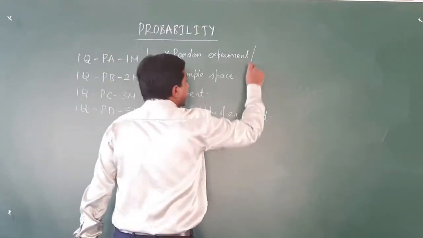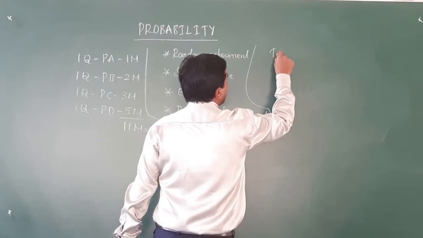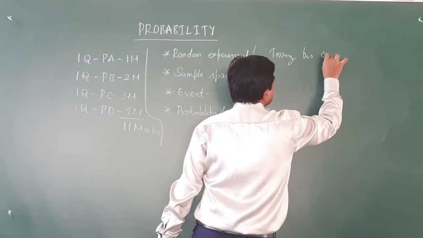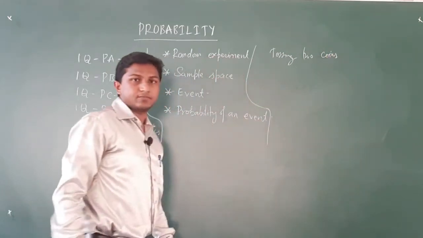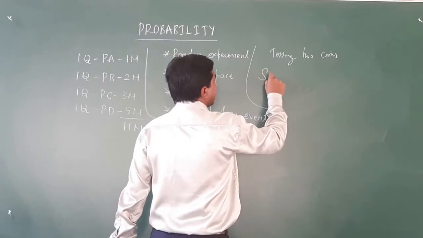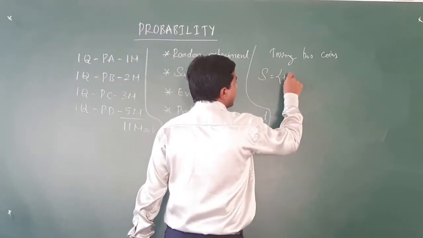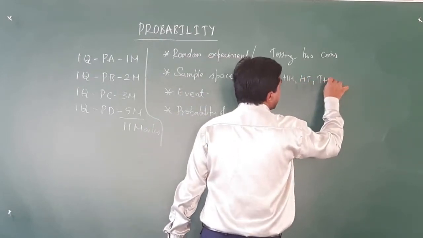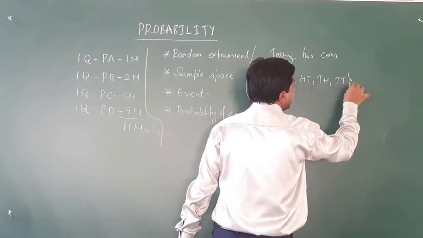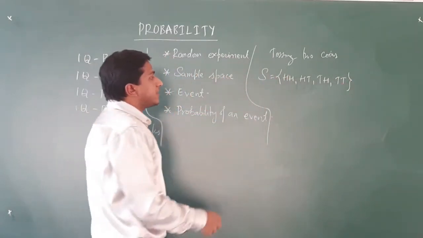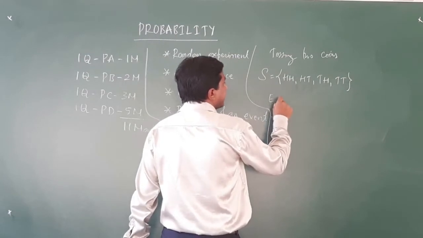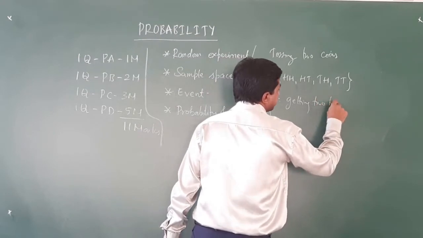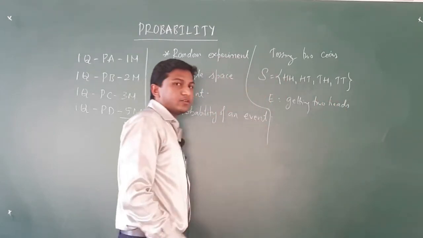Now, we will take the example of tossing 2 coins. The sample space of this experiment is S equals {HH, HT, TH, TT}. We will define 2 events. Say event E is getting 2 heads.